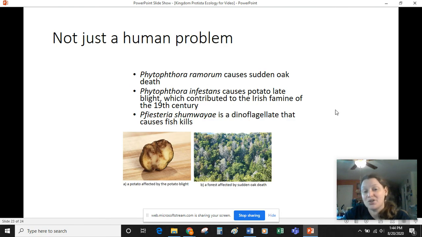So these protists are not just a human problem either. Sudden oak death is a nasty protist disease that kills trees, particularly oak trees. The potato blight was caused by a protist that got into potatoes and killed almost all of them, mostly because those potatoes were genetically identical, but that's another story. Okay, and there are others that attack organisms like fish. So if you have fish tanks or a pond with fish in it, these might cause fish kills as well.